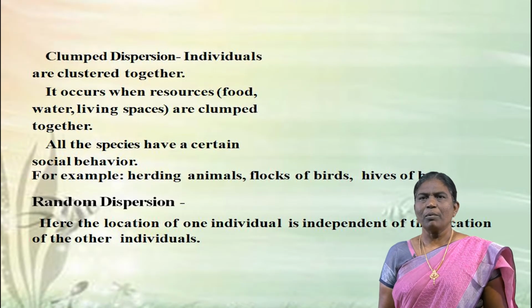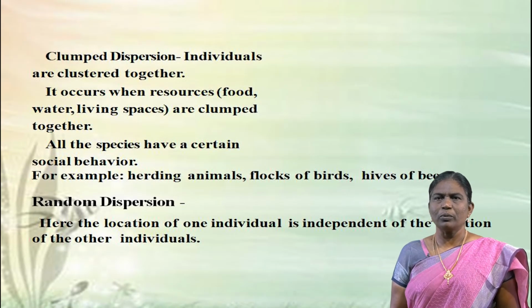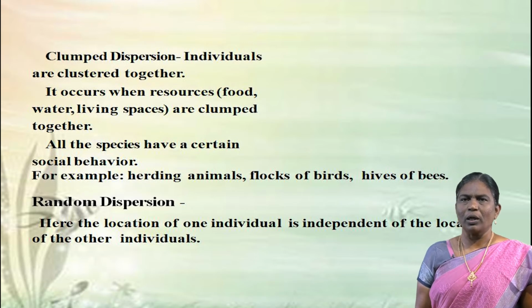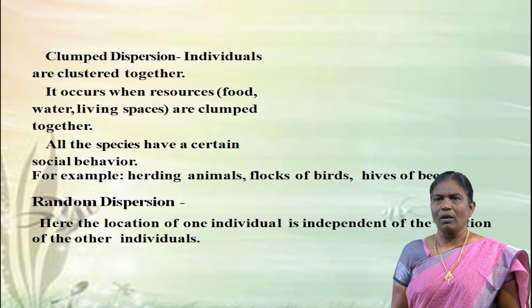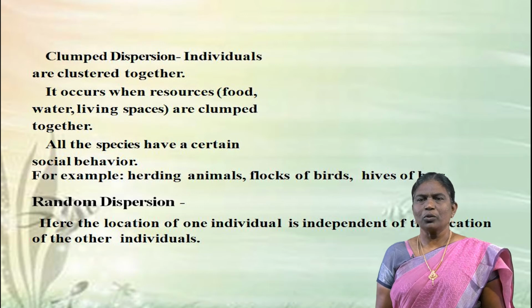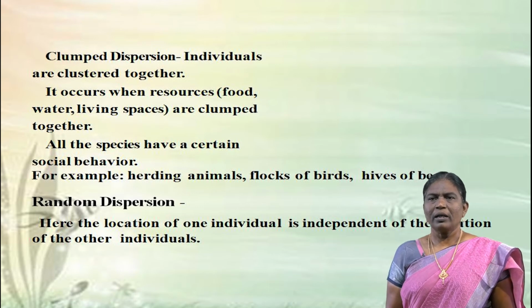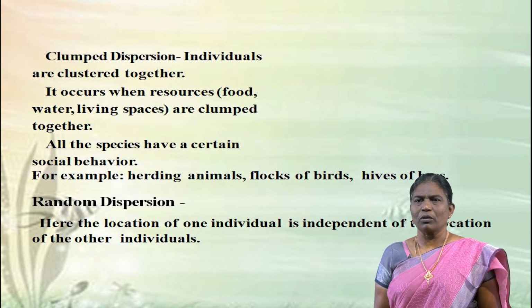The next is clumped dispersion. Here the individuals are clustered together. It occurs when resources, food, water, living spaces are clumped together. All the species have a certain social behavior. For example, herding animals, flocks of birds, hives of bees.